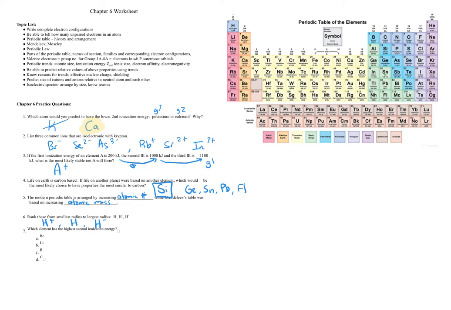Which element has the highest second ionization energy? Well, if it's got a low first ionization energy, then that would be a group 1. And the only group 1 that I see is lithium. All of the other elements have the potential to lose more than 1, so their second ionization energy may not be that high.